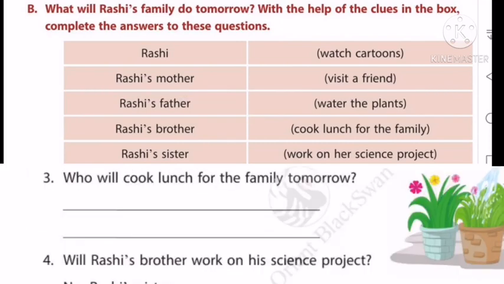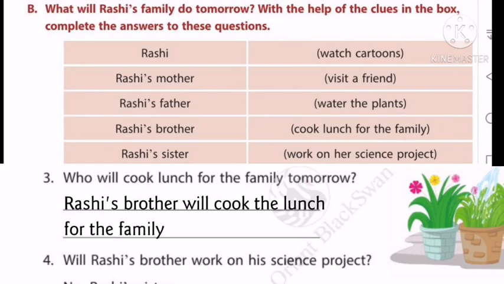See the next one. Who will cook lunch for the family tomorrow? See, on the box we can see Rashi's brother cook lunch for the family. Then how can we write the answer? Yes, Rashi's brother will cook lunch for the family tomorrow. Okay, I hope you all understood how to find out the answers. Do the rest by yourself. Answer keys will be given in the Google Classroom.